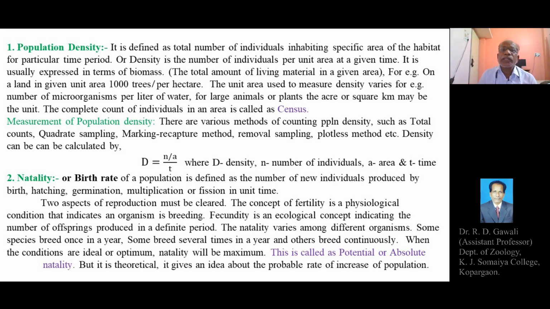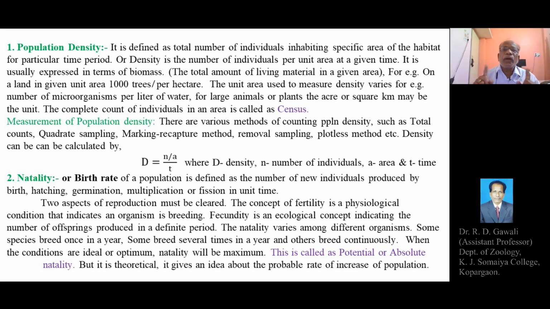It is usually expressed in terms of biomass. We know biomass means the total amount of living material in a given area. Population density is usually expressed in terms of biomass, that is, the total amount of living material in a given area, for example, on a land or on a definite area.